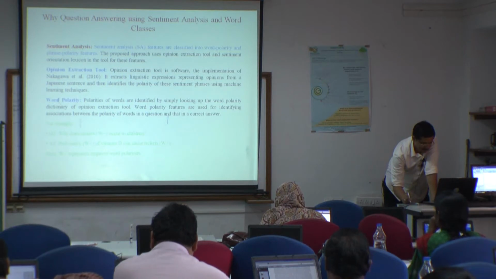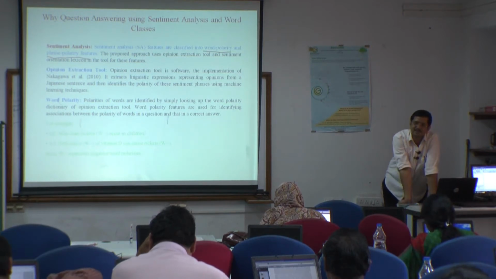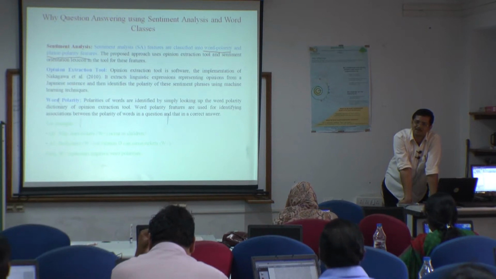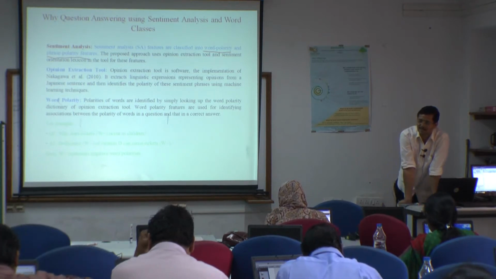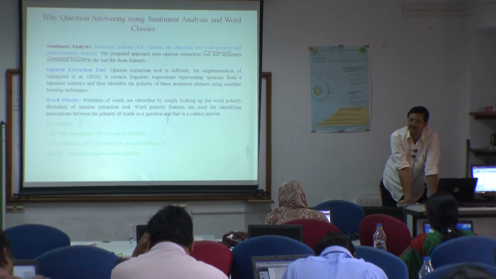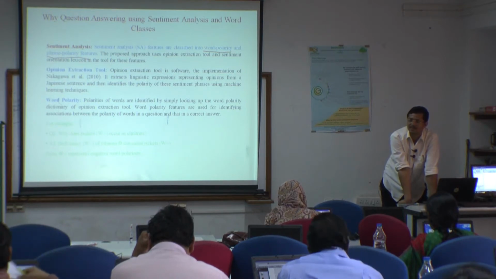Do you know the word polarity and phrase polarity features? How to identify the word polarity and phrase polarity features? Actually there exists a sentiment polarity data set available on the net. You just search on Google to identify the sentiment polarity data set. Suppose something is very good, its sentiment polarity, suppose you rank them from 0 to 4, its rank will be 4.